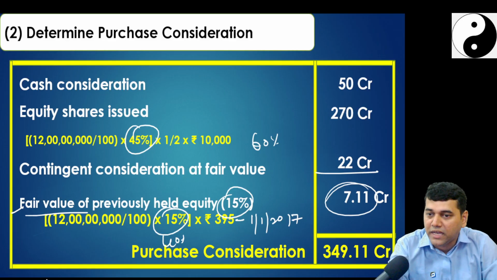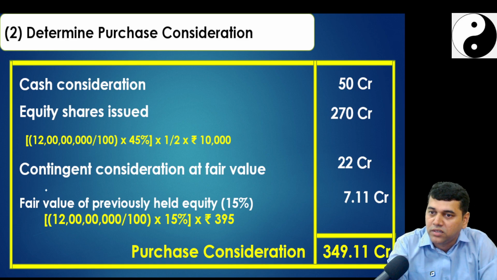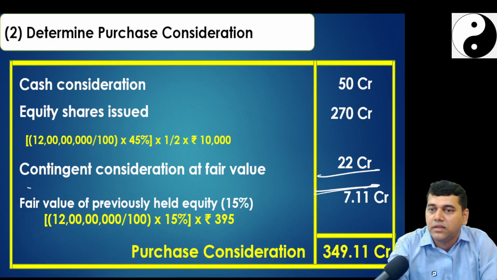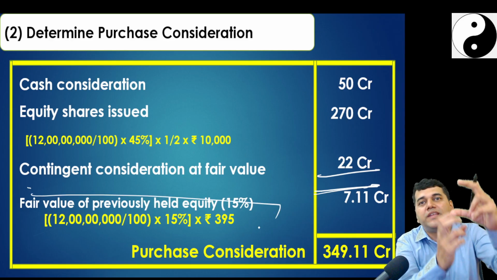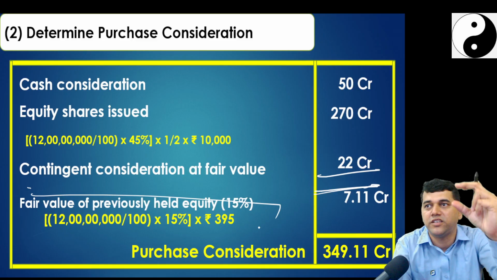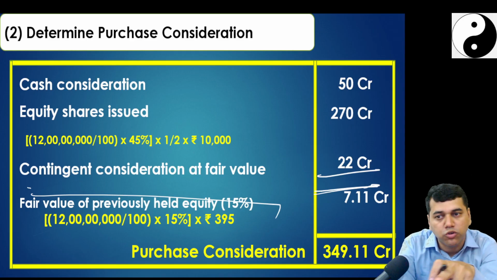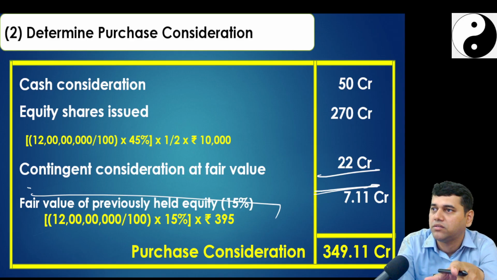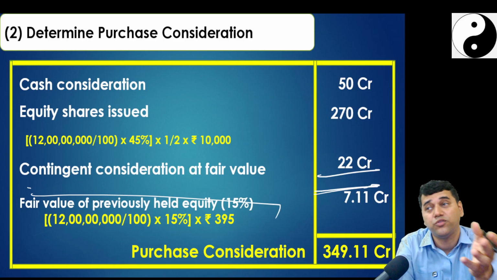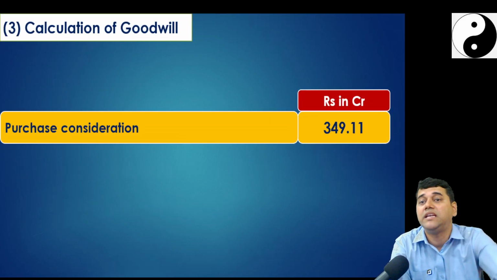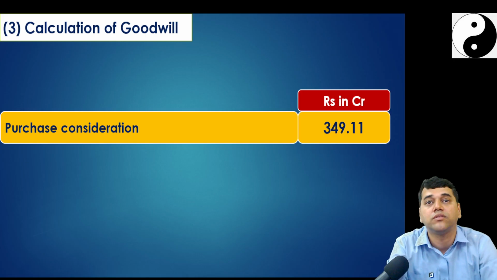What I am trying to tell is, in all the questions, purchase consideration we added up to here only. This was a part of that goodwill calculation: purchase consideration plus previous equity plus NCI. So in this particular question, I have added it here only. If you say, no sir, it's confusing, okay, you can leave it and add it in the next.